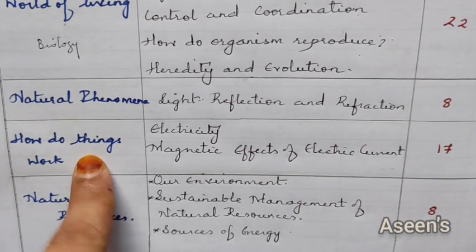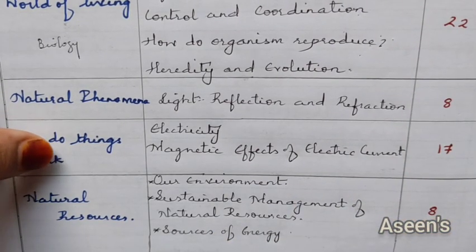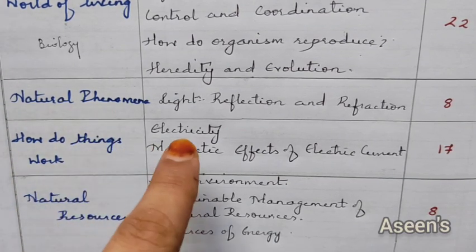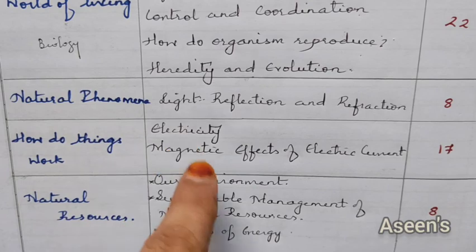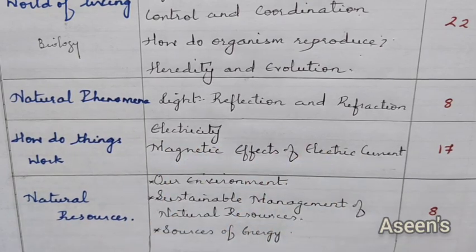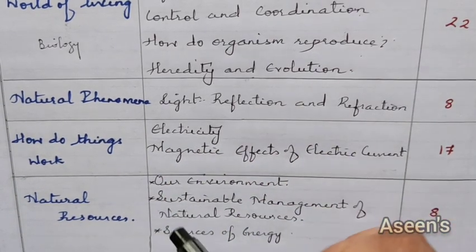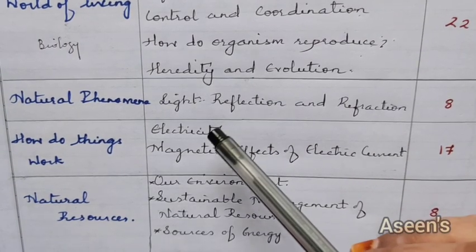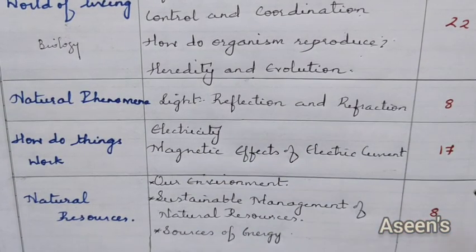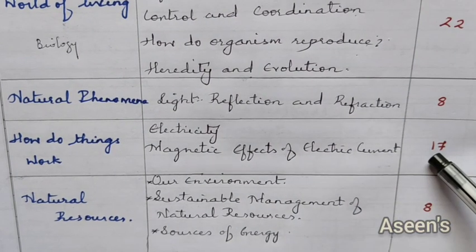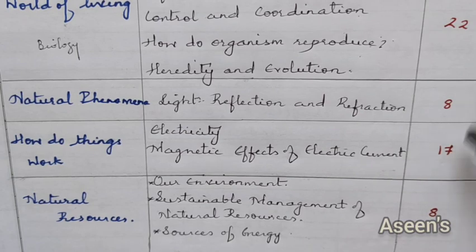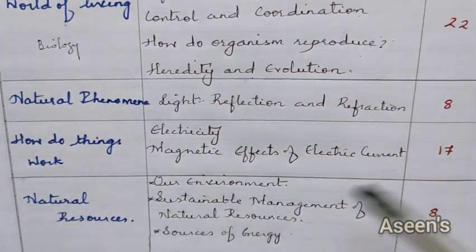Next, how do things work? Once again, this is also from your physics portion. Under this theme we have 2 chapters, that is electricity and magnetic effects of electric current. For these 2 chapters, there is no deduction at all. Complete chapters are present for this year, and from these 2 chapters a total of 17 marks is going to be allotted. So 17 plus 8 is 25. These 2 themes come under the physics category.